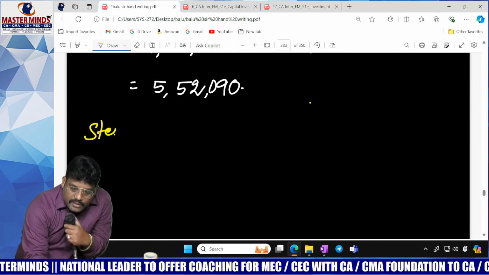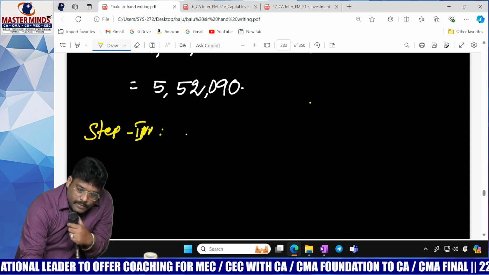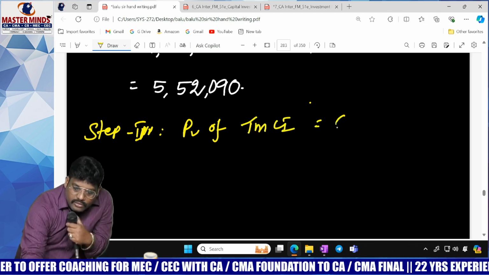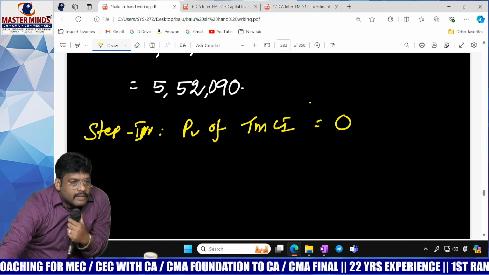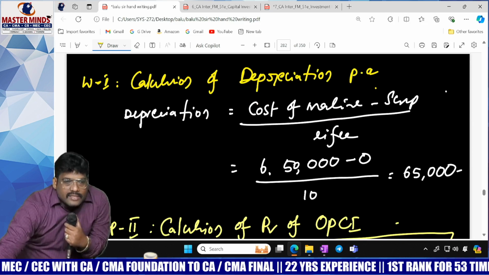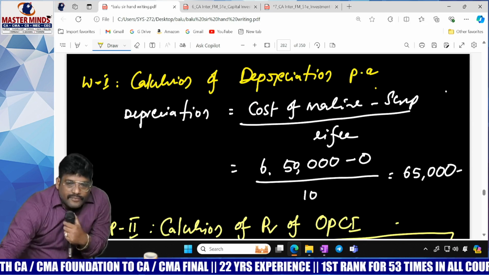And step number 4, PV of terminal cash inflow equals 0. Why? Because you purchased the asset for 6,50,000. Every year 65,000, no scrap value. 65,000 into 10 is 6,50,000. There it is gone.